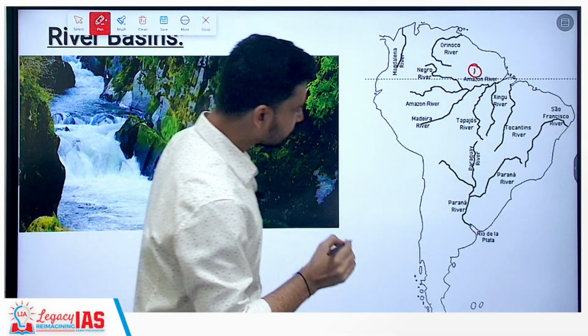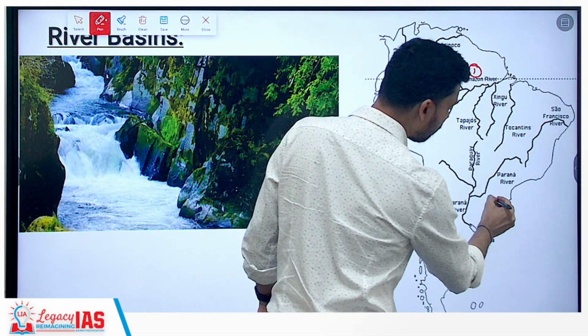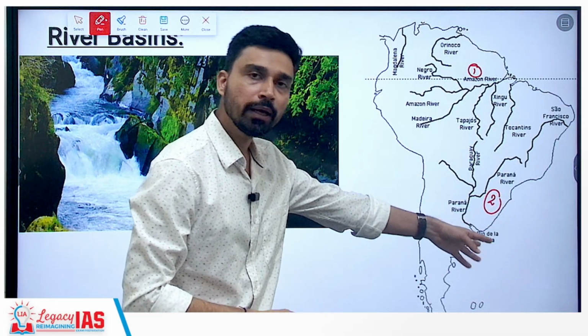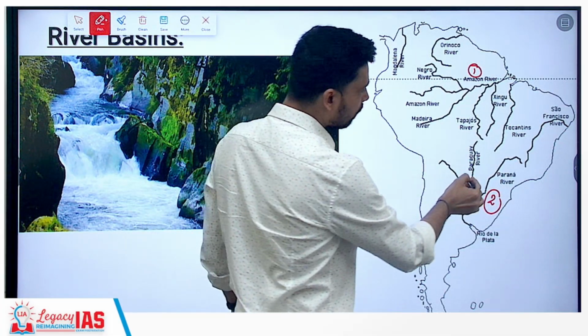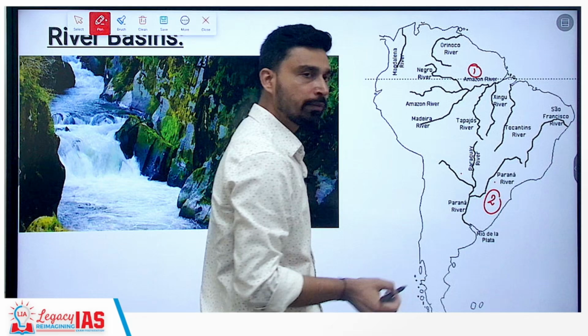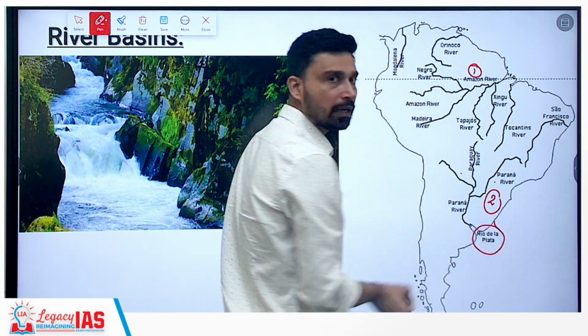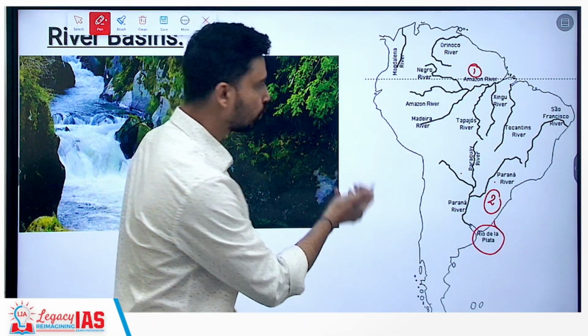The second largest river system of South America is, you can see further to the Uruguay and Paraguay and then the Argentina side, the Paraguay-Parana river basin. These drain out into what you could call the Rio de la Plata. They form the Rio de la Plata estuary.